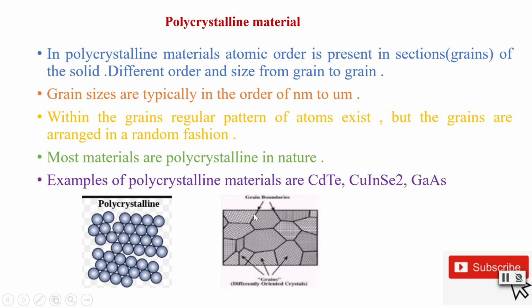We may see it with the diagram here. Each area represents one grain. Now you can see that each grain structure is different. Here it's like this, and here the shape is different, and the number of atoms in this grain is different. And between the two grains we have grain boundaries. Grains are differently oriented crystals.